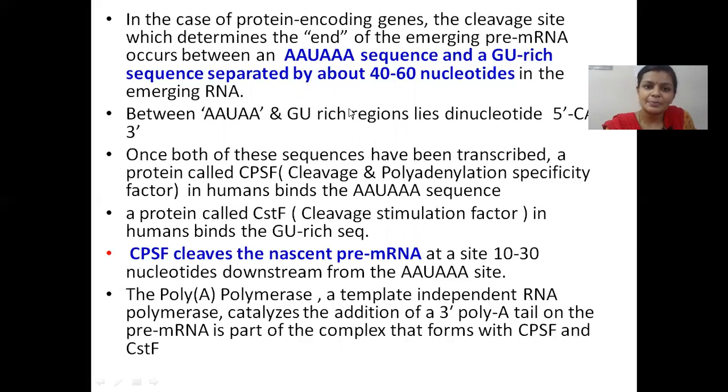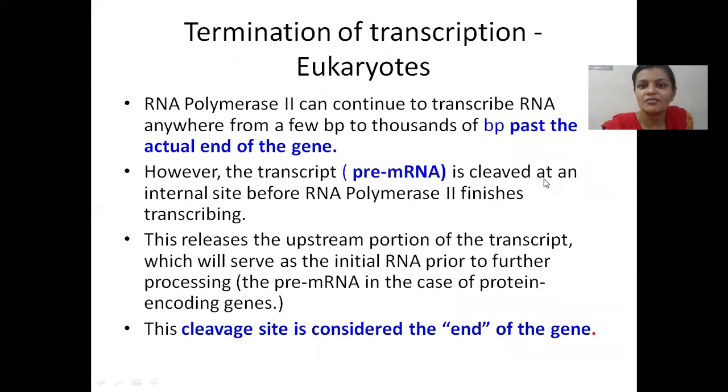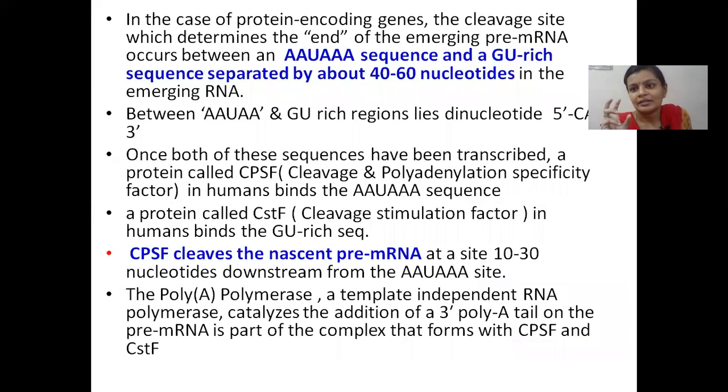So what happens is this sequence is located on the template DNA, and after this sequence is completely transcribed, you can see this sequence. This is not the DNA, this is actually the mRNA. After transcription is over, these proteins, the CPSF and CSTF, PAP, these are all the proteins involved in termination of transcription. There are several proteins, as you can see in the image. It is a complex process.